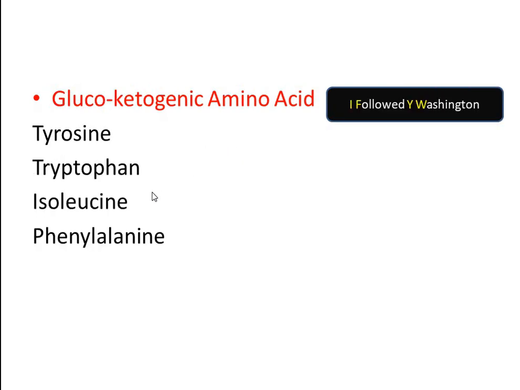There are some amino acids which are glucoketogenic amino acids. That means they can be involved in the biosynthesis of glucose as well as ketone bodies. So these include tyrosine, tryptophan, isoleucine, phenylalanine, etc. This can be remembered by this sentence, I followed by Washington.